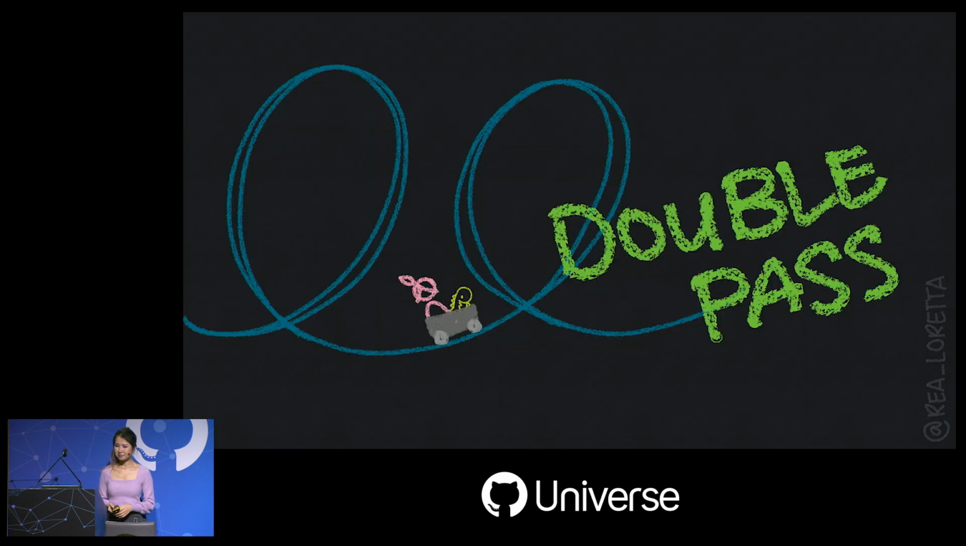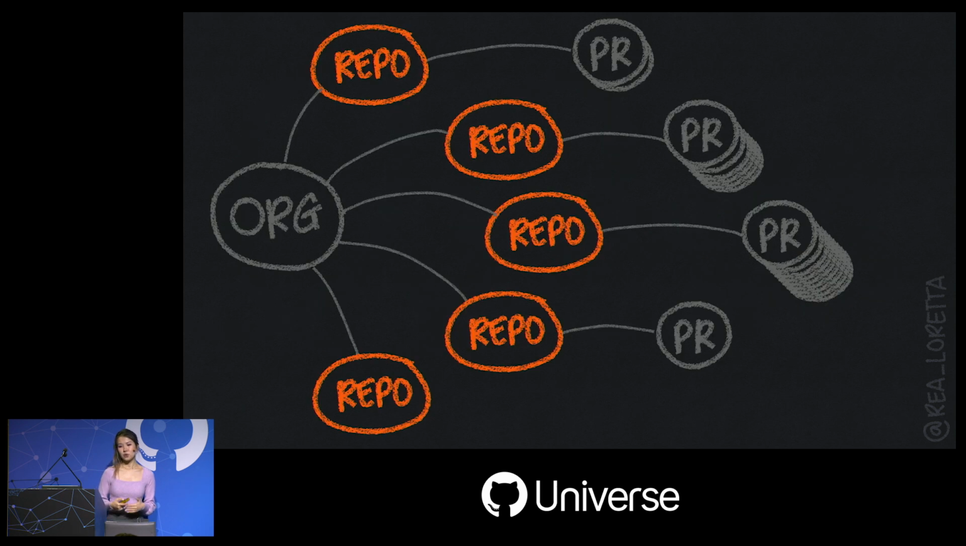The strategy that we came up with is double pass. In cases when we need to pull a lot of data that requires pagination on multiple levels, we can do it in multiple passes. So the core idea behind double pass is that we can first query to collect the IDs of our top-level entity, repos in this case, and then run a query for each top-level entity and paginate on them separately.